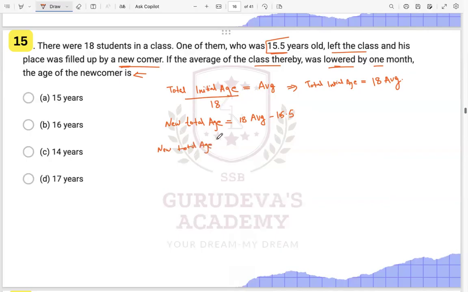Let us say his age is x. So the new total age is 18 average minus 15.5 plus x.